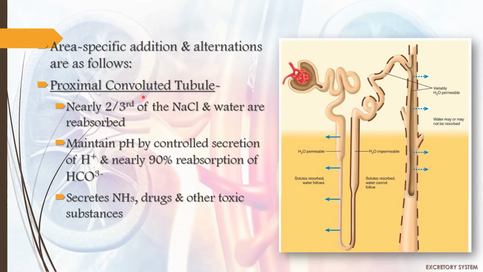In the proximal convoluted tubule, nearly 2/3 of the NaCl, that is sodium chloride, and water are reabsorbed. It maintains pH by controlled secretion of H+ ions and nearly 90% reabsorption of HCO3- ions, that is bicarbonate ions. It secretes NH3, drugs and other toxic substances in the proximal convoluted tubule.